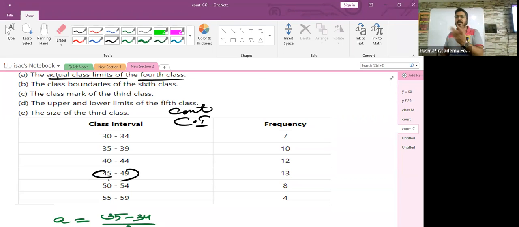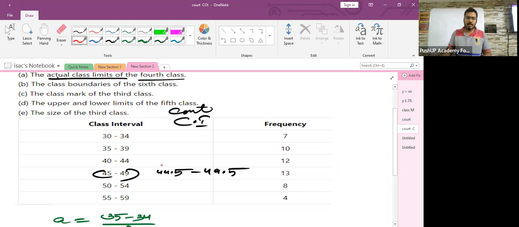Let's subtract and add the adjustment factor to the lower and the upper limit. What is 45 minus 0.5? It is 44.5. And what is 49 plus 0.5? It is 49.5. So can't I say the actual lower limit is 44.5 and the actual upper limit is 49.5.